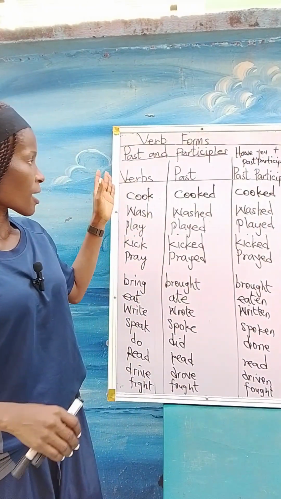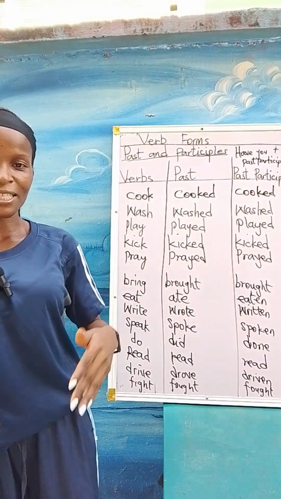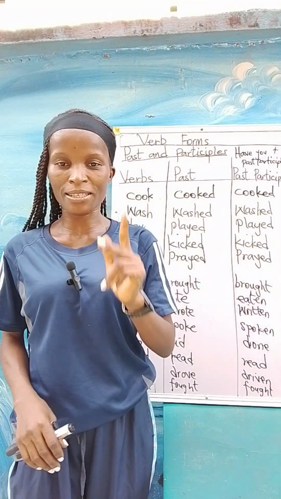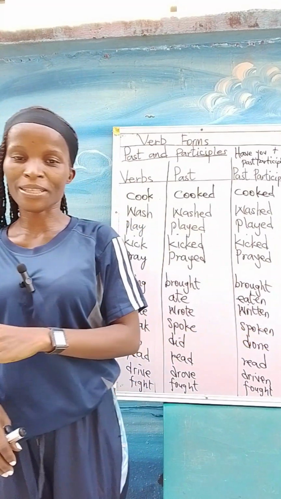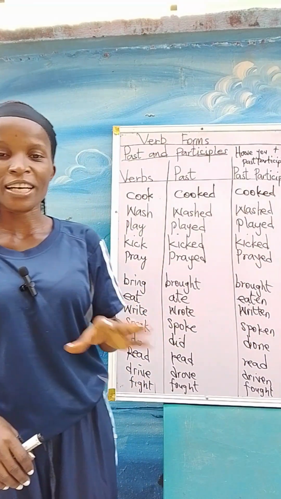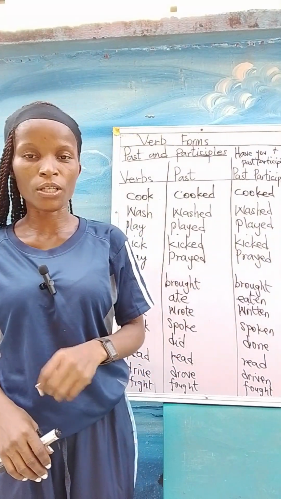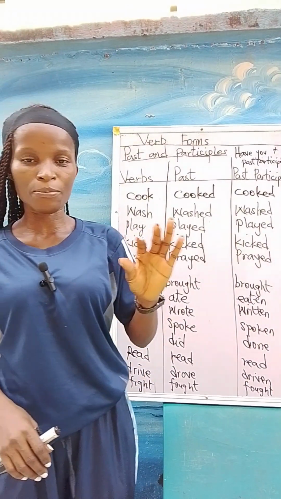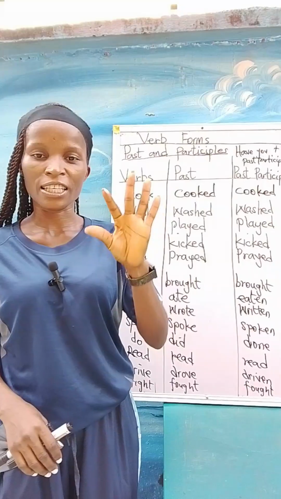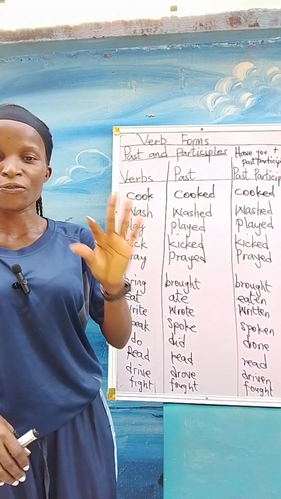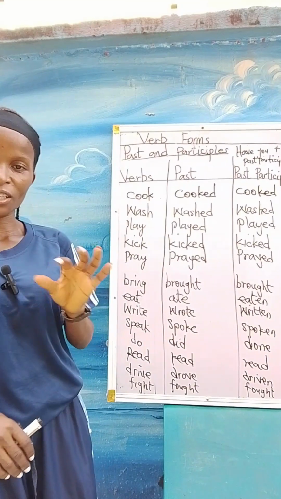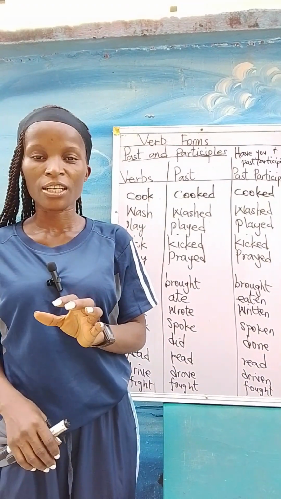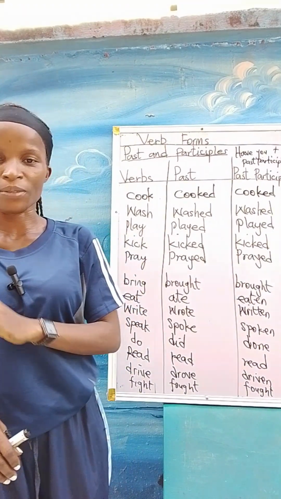In past participles, basically we have two types: the regular past participles and irregular past participles, the same way we have regular verbs and irregular verbs. Regular verbs can simply be referred to as ed verbs. Those are the verbs that add ed to form the past. The irregular verbs are the verbs that change in order to form their past.